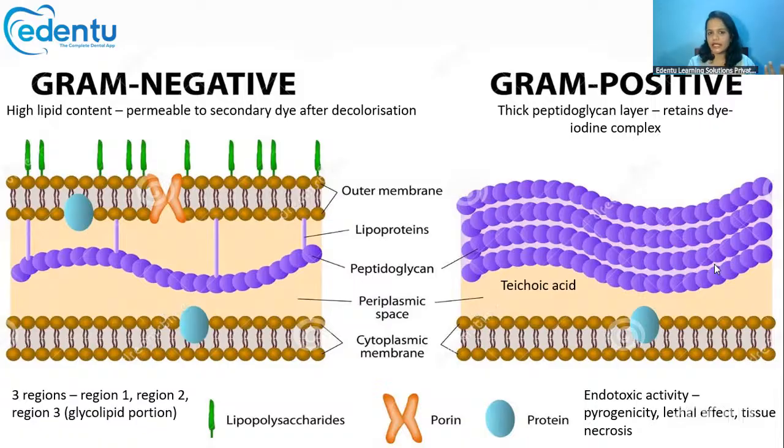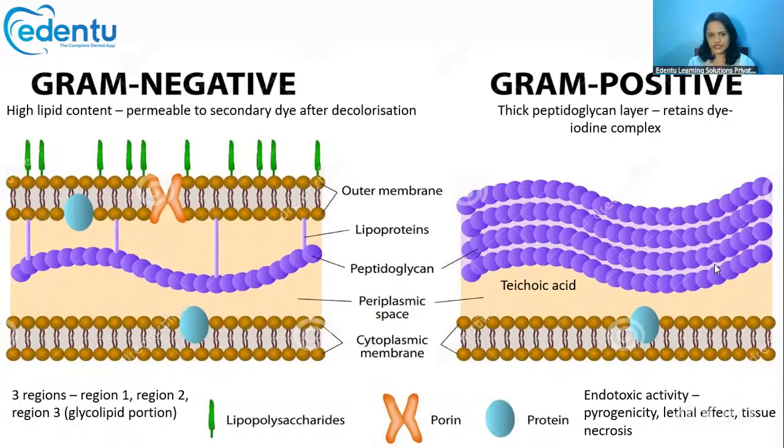After adding iodine, then decolorize it. How can we decolorize it? We can decolorize it with the help of acetone. Now after decolorizing, wash it and counterstain. Counterstain means add a secondary stain, one that is very much in contrast to the primary color. We used blue color first, so now we are using red color. Very much in contrast. For counterstaining with a contrast color, we can use carbol fuchsin or methyl red.